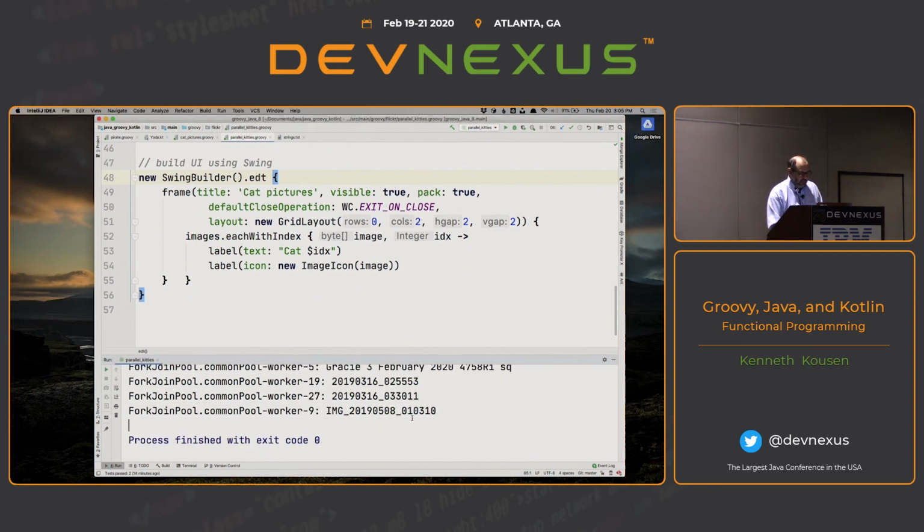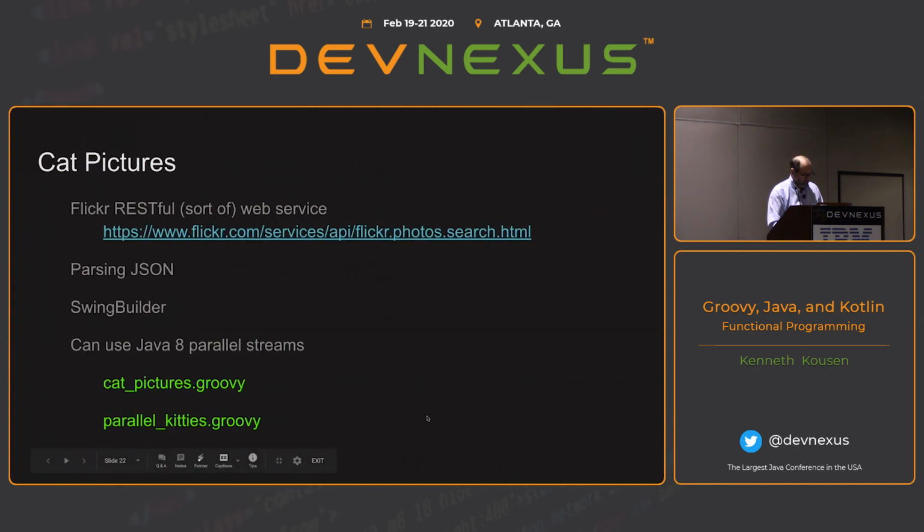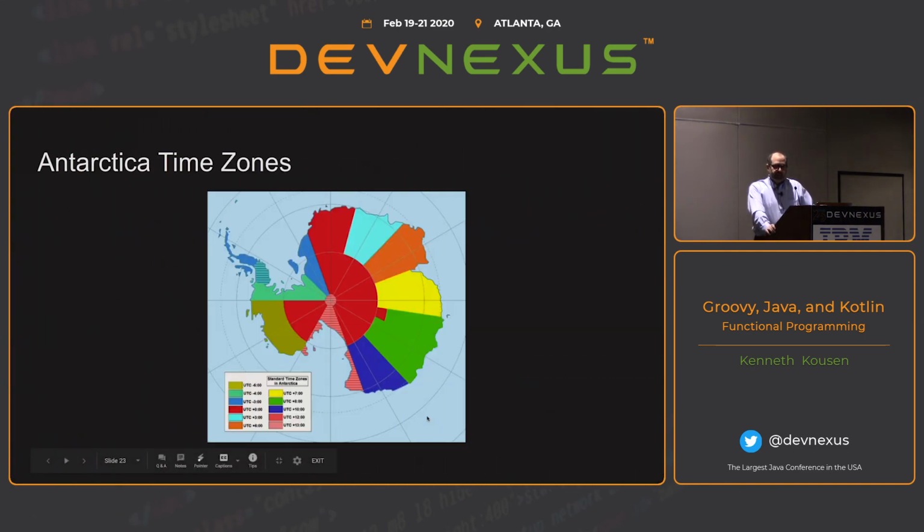Okay, and then I think the last demo I have, they say you can tell a developer if you whisper the word time zones in their ear and you can just see a shudder go down their spine. These are the time zones in Antarctica. The funny part doesn't even leap out at you right away. The funny part is the South Pole here. See, it's in that hashed region. That's called the Ross dependency, and it follows the time zone rules for New Zealand, which means the South Pole, 6 months of darkness and 6 months of daylight, some part of the year is on daylight savings time, believe it or not.